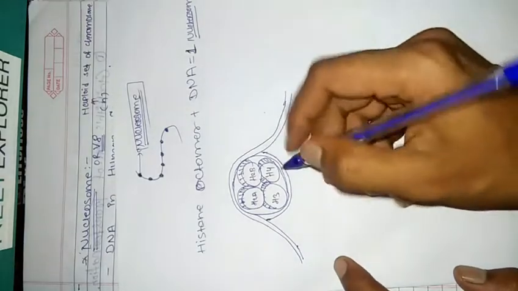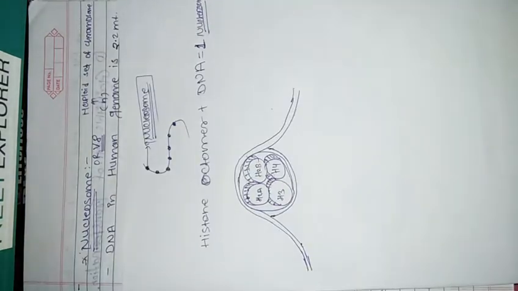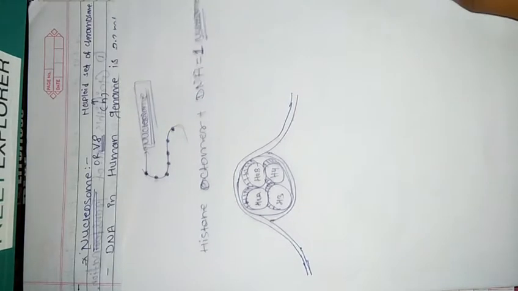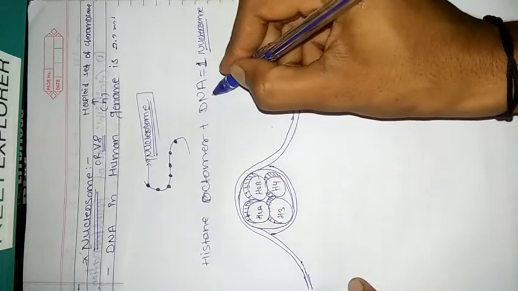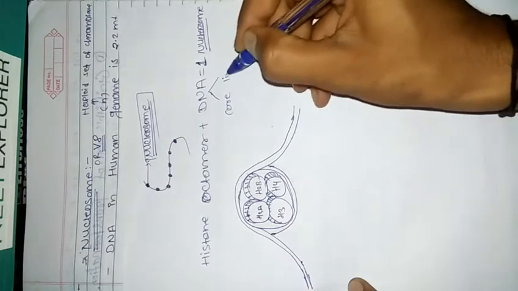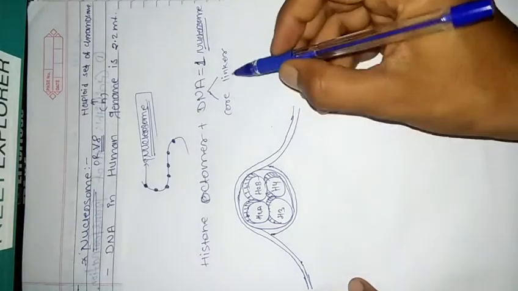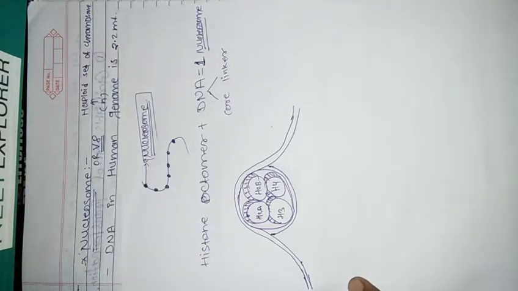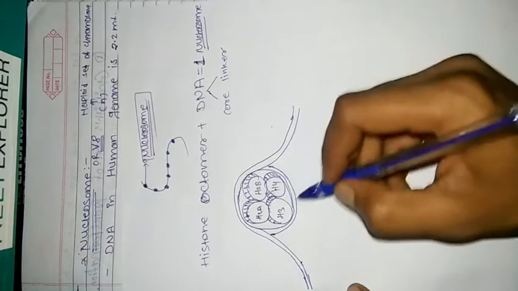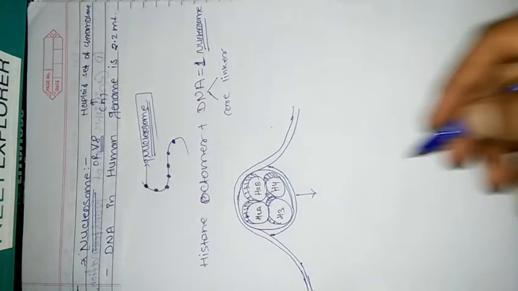This DNA again has two parts: one is core DNA and another one is linker DNA. Now which part is called core DNA and which part is called linker DNA? The core DNA is the part which is actually wrapping the histone octamer.